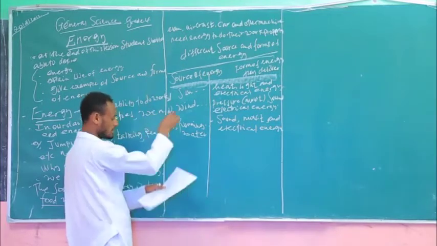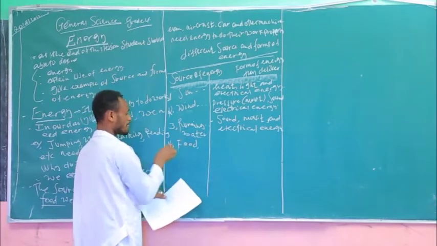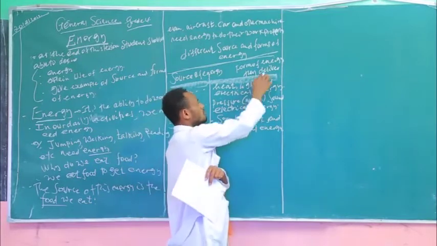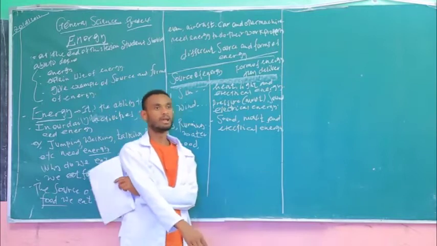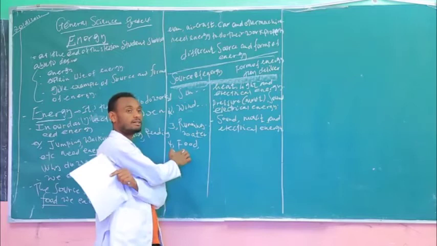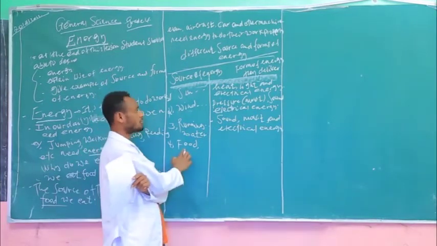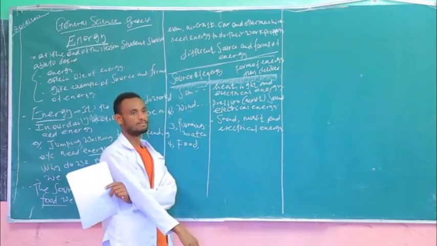The fourth one is, look, the fourth one is food. By the way, how does food deliver us the energy? Can you try this, students? How does food deliver energy for us? In the form of what does the food deliver energy for us?